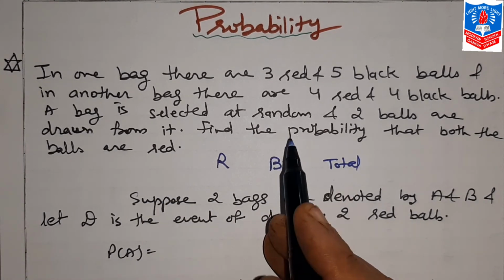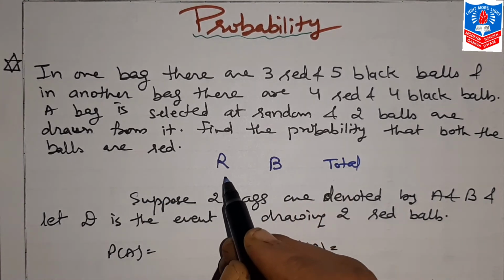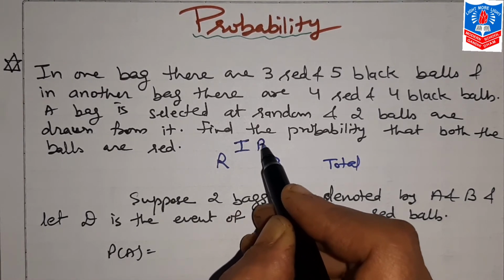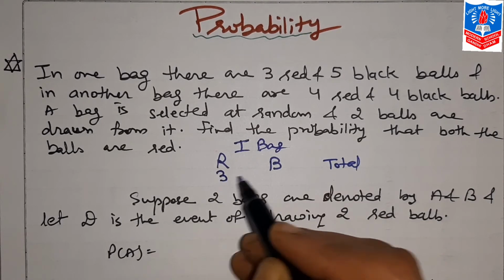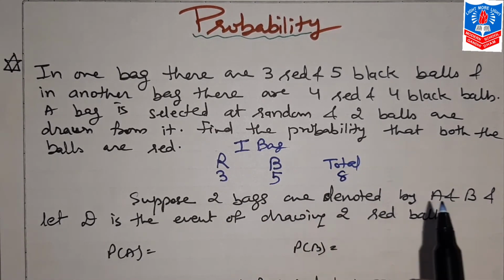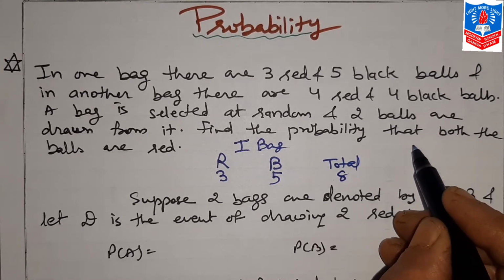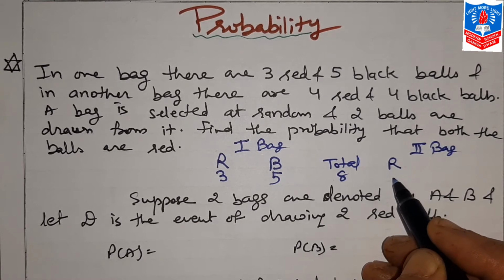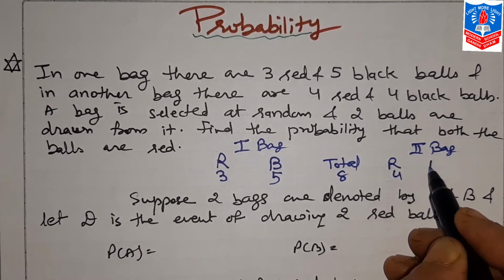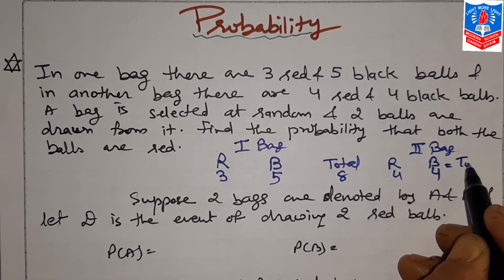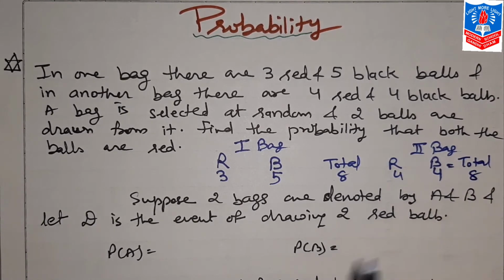Now first, total balls in first bag: 3 red and 5 black balls. So this way total 8 balls. In second bag, red balls are 4 and black balls are 4. So total 8 balls.